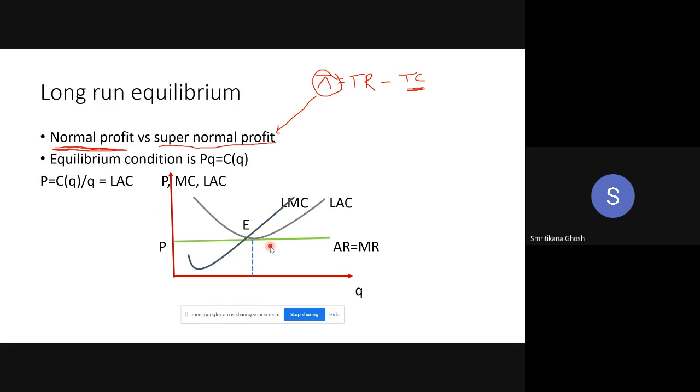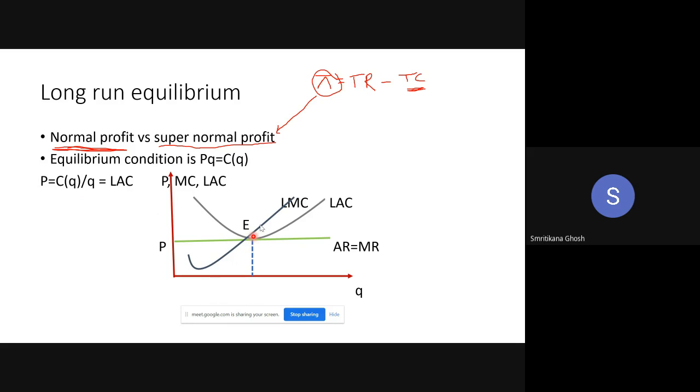The sufficient condition, that is SOC, second order condition, is just like the short run. So the equilibrium must be on the upward sloping part of your LMC. And the equilibrium condition is price is equal to LAC. So both will be satisfied at the minimum of your LAC, because at this point you are getting the upward sloping LMC.